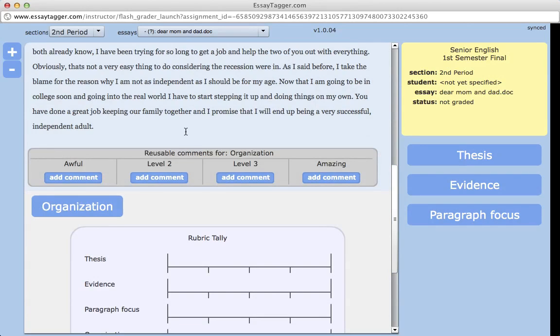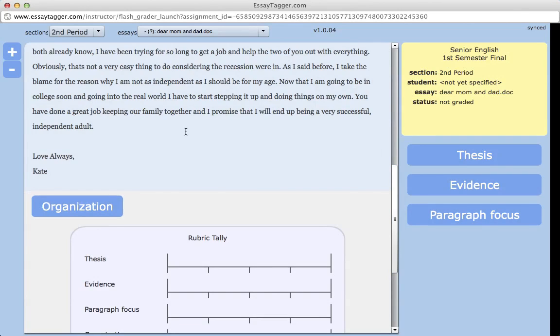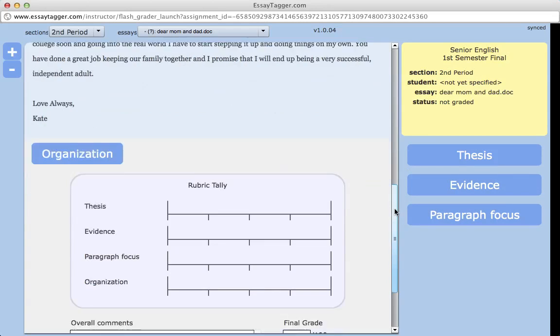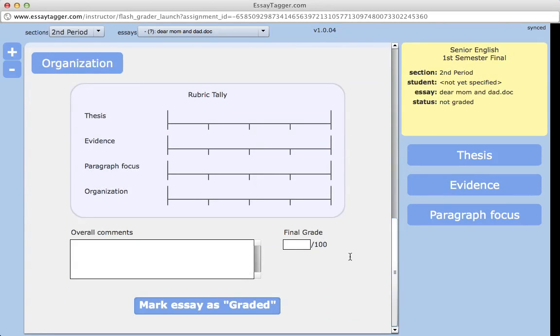So that is the start to finish process of creating an assignment and creating the rubric, and you can now see how that all comes together in the grading app. And then the last thing, because we did specify a max point value, the app does ask you to enter a grade. If you had left the max point value blank in the assignment configuration page, this whole section would just be omitted.